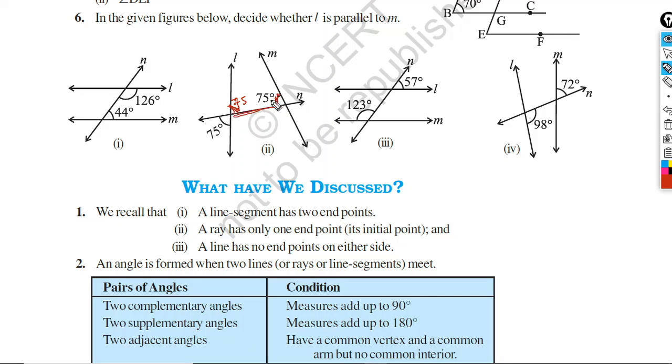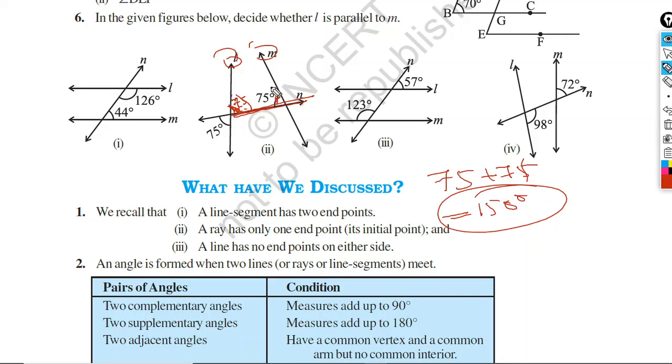These two angles are interior angles on one side of the transversal. L and M are the lines, and the transversal is N, and 75 and 75 degrees are both on one side of the transversal. Let's check whether 75 plus 75 equals 180 or not. 75 plus 75 is equal to 150 degrees. So again the sum is not 180 degrees, therefore L is also not parallel to M.